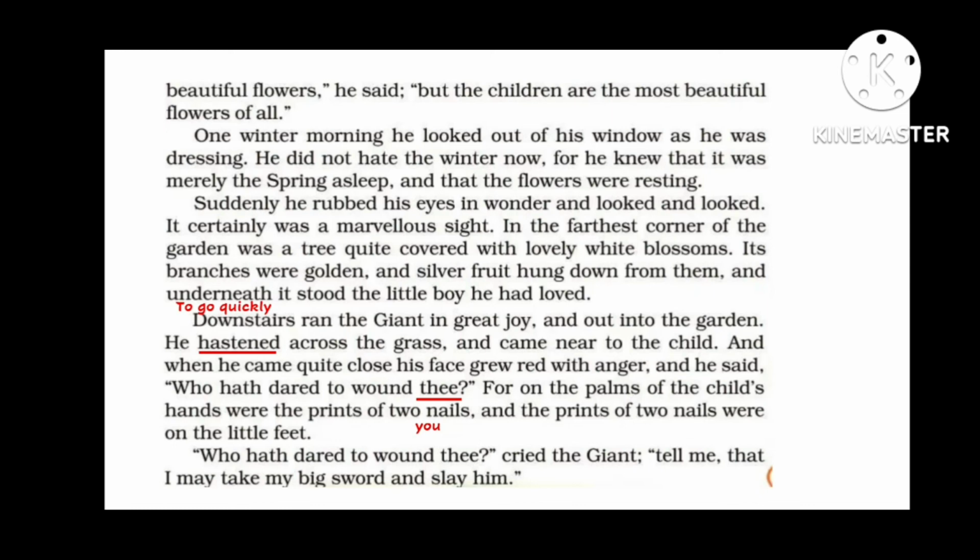For on the palms of the child's hands were the prints of 2 nails, and prints of 2 nails were on the little feet. The giant was angry because on the child's palms and feet there were prints of 2 nails as if somebody had scratched.